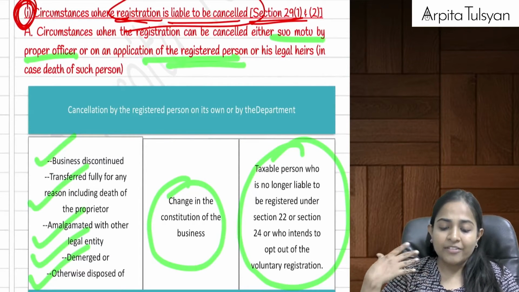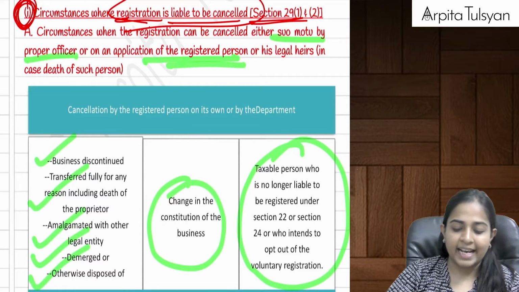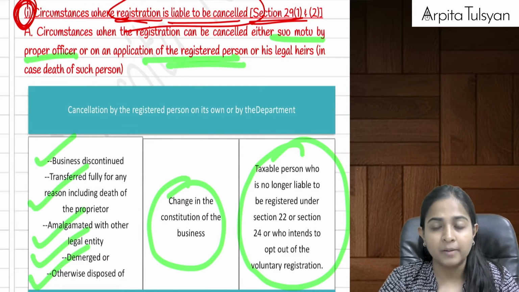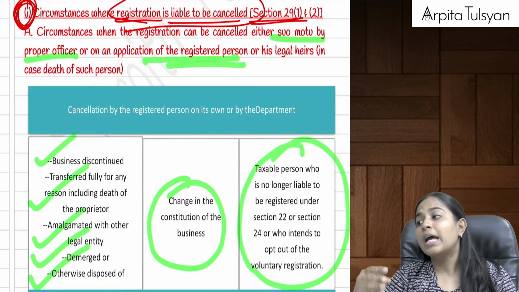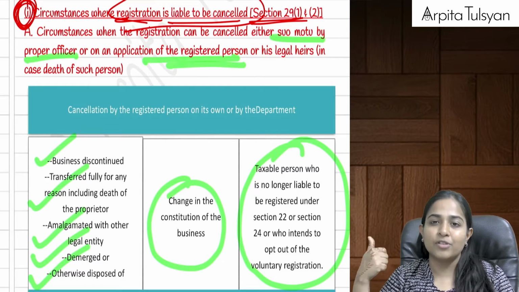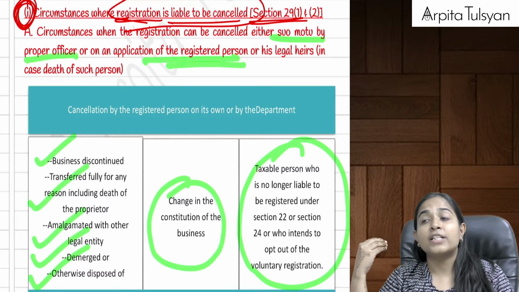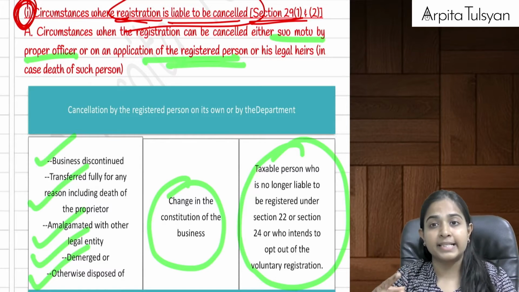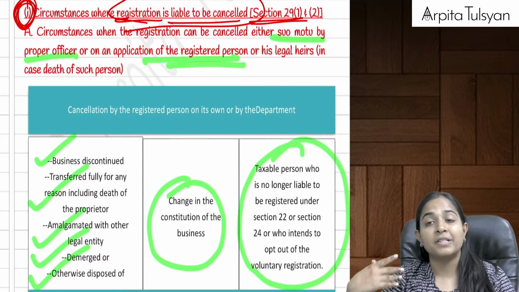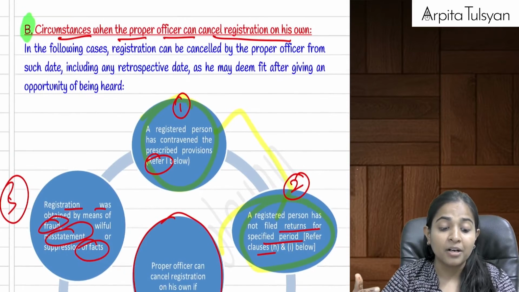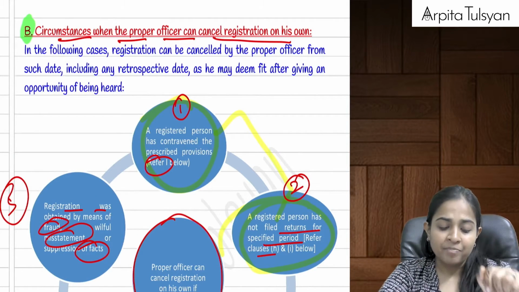Now, in which cases can it be cancelled suo moto by the registered person? Example, I'll repeat if you want. The business got discontinued, there was a death of the registered person, there was a change in business constitution, there was a case of amalgamation, demerger, etc., or that taxable person is no longer liable to be registered as per section number 22 or section number 24. Then in such cases his registration can be cancelled.